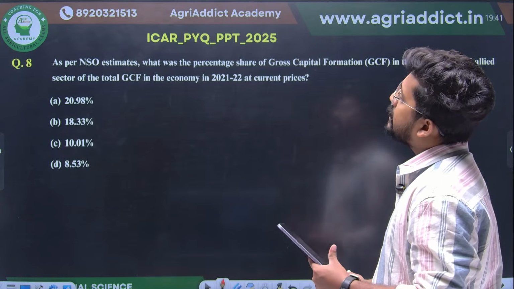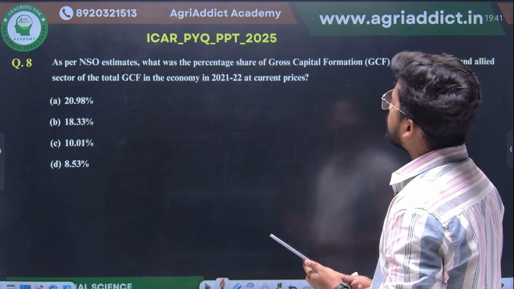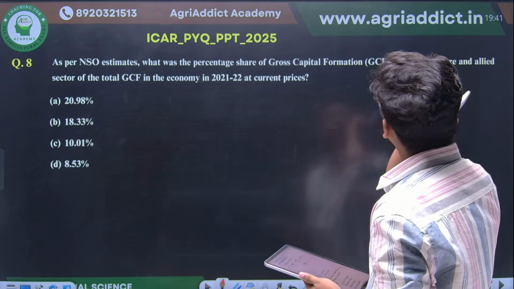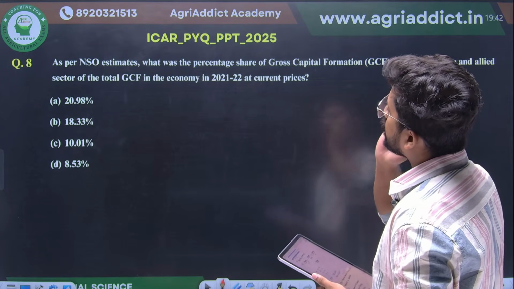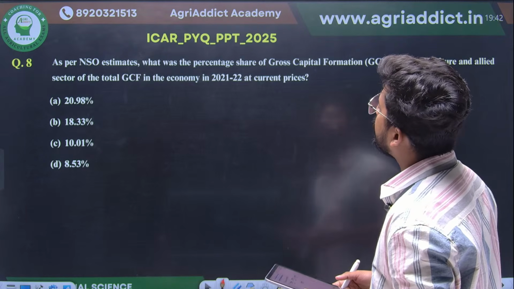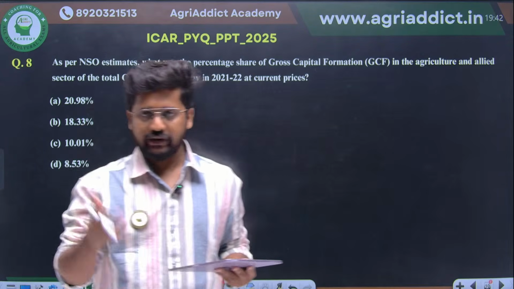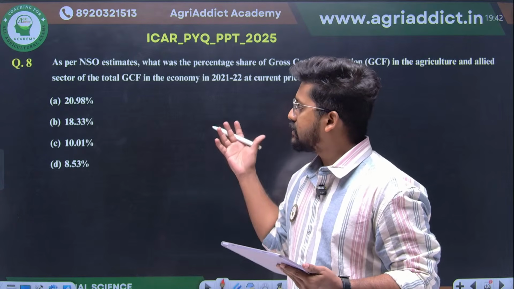Then as per the National Statistical Office estimates, what was the percentage share of the gross capital formation in the agriculture and allied sector of the total gross capital formation in the economy in 2021-22 at current prices? This was a proper factual question, maybe from the current agriculture question.